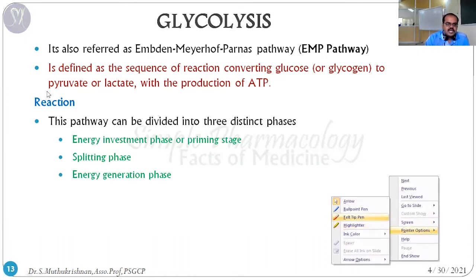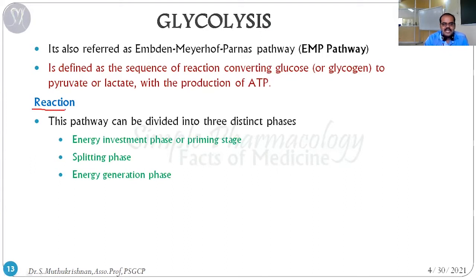Normally the glycolysis reaction is divided into three different phases. The first one is the energy investment phase, otherwise called the priming stage. The term itself denotes that some energy has to be invested in this phase, and only then does the process start. Priming means the starting material is called the primer, so it is the priming stage for glycolysis.